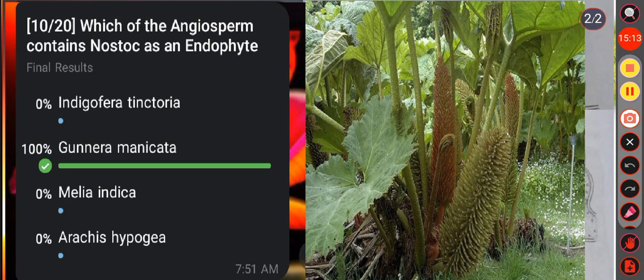The Nostoc lives inside the Gunnera plant's specialized stem glands, so it acts as an endophyte and provides nitrogen to the host through nitrogen fixation. This is a unique symbiotic relationship between a flowering plant and a cyanobacterium. So here the correct answer is option B.